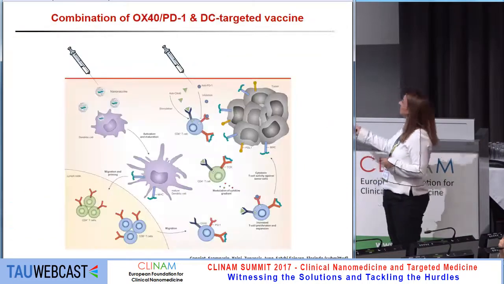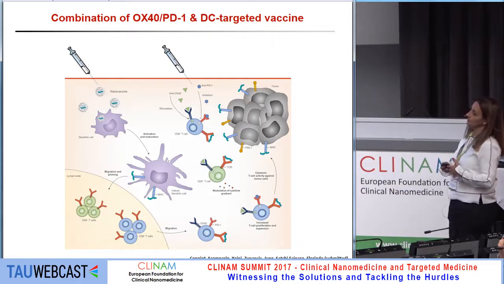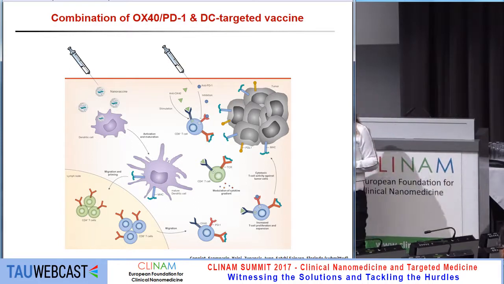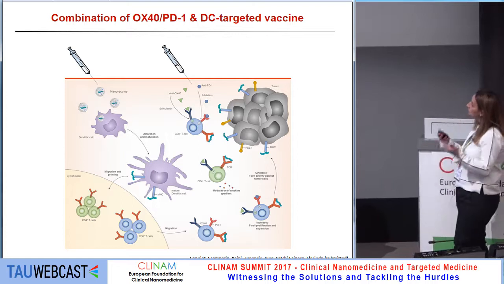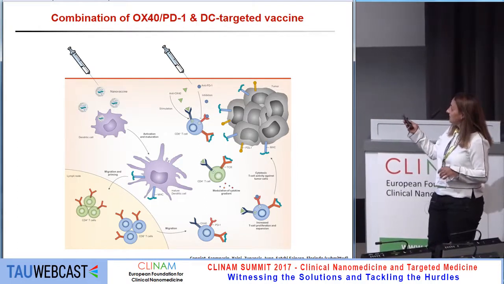Very good. To that, we can of course combine the existing immunotherapies, and a combination that we try with our nanovaccines is OX40 and PD-1 antibodies.